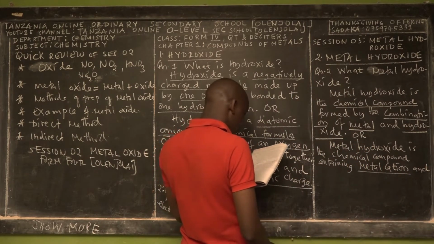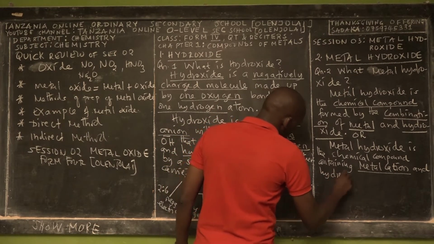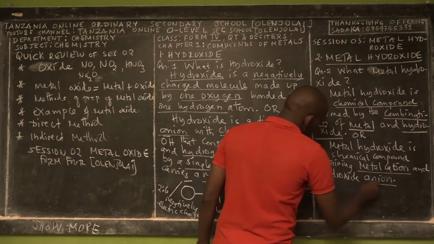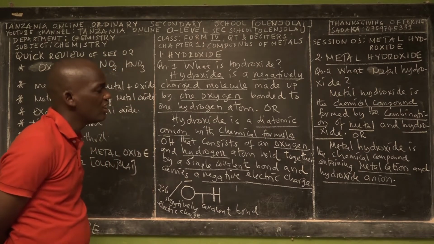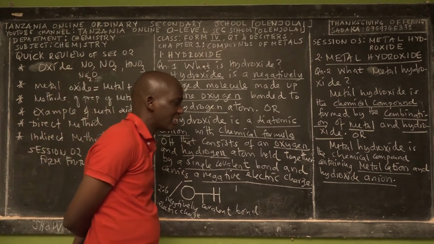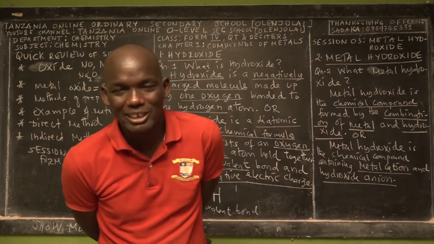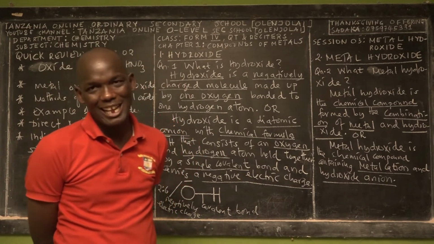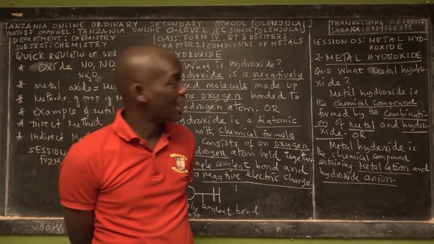Containing metal cation and the hydroxide anion. So that's the second definition. Metal hydroxide is a chemical compound containing metal cation and hydroxide anion. Because the compounds are made by cation and anion, but it depends. Some of the compounds are made by only anions. It's difficult to find compounds made by cations itself. But anions, they can form a compound.